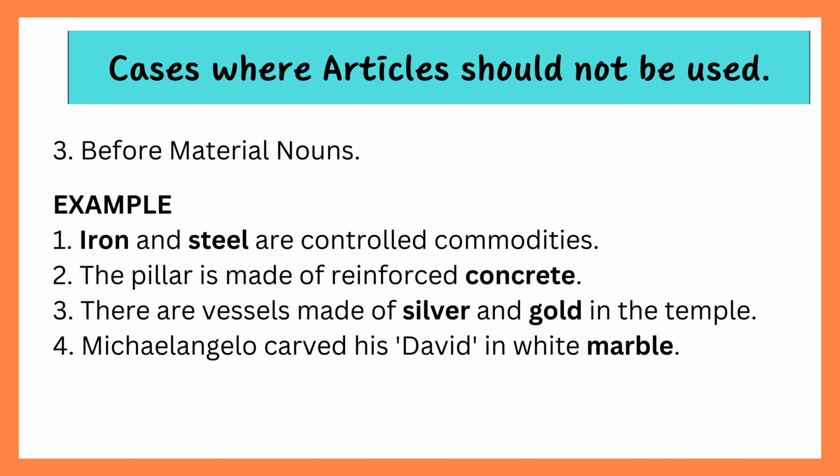Before material nouns. Example 1. Iron and steel are controlled commodities. 2. The pillar is made of reinforced concrete. 3. There are vessels made of silver and gold in the temple. 4. Michelangelo carved his David in white marble.